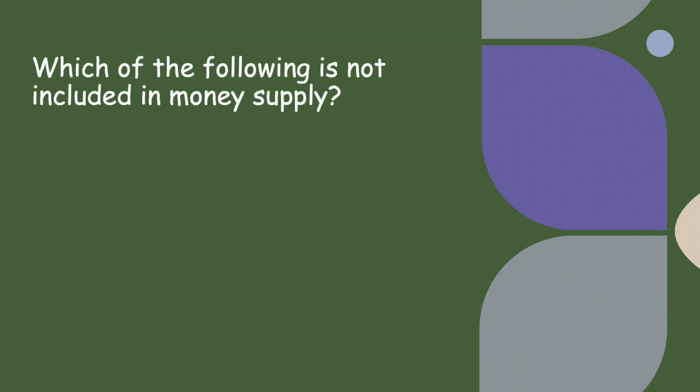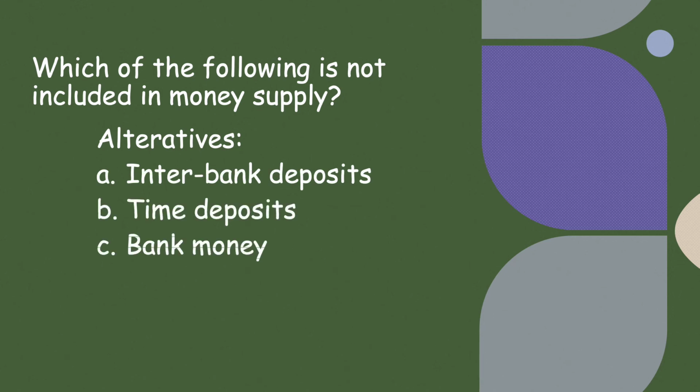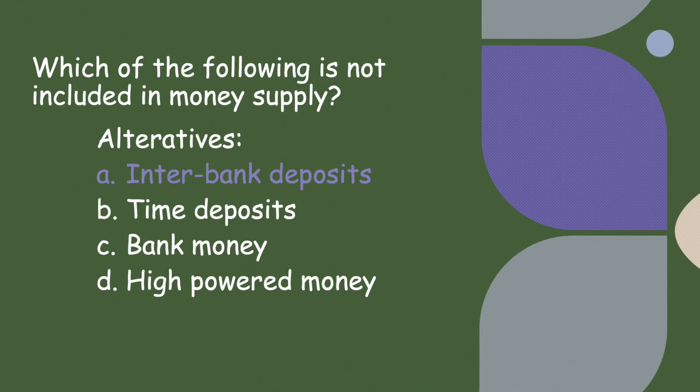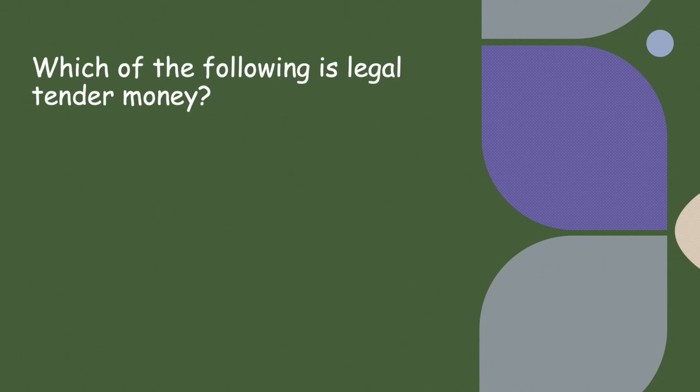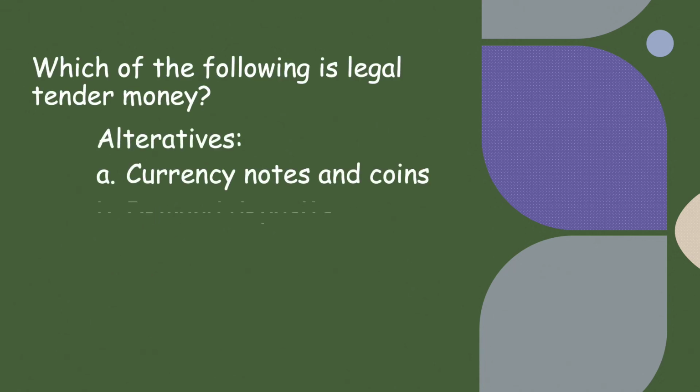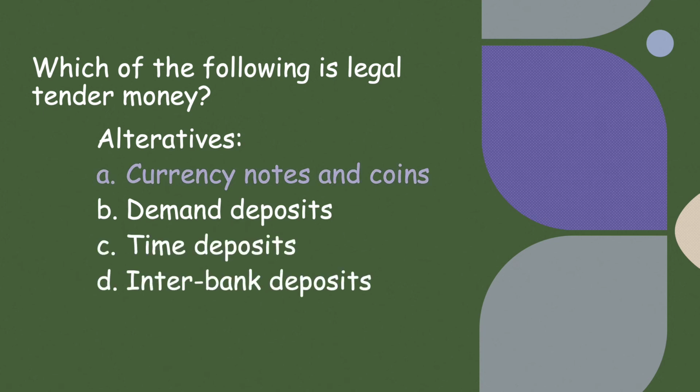Which of the following is not included in money supply? Interbank deposits, time deposits, bank money, high-powered money. The correct answer is interbank deposits, because deposits of one bank with another are not included, but the deposits of public with the banks are included. Which of the following is legal tender money? Out of the 4, the correct answer is currency notes and coins.